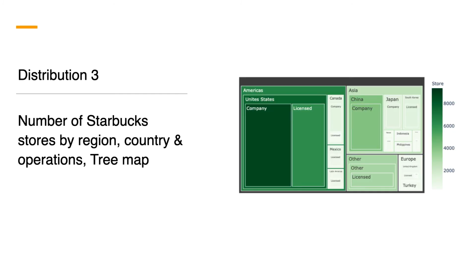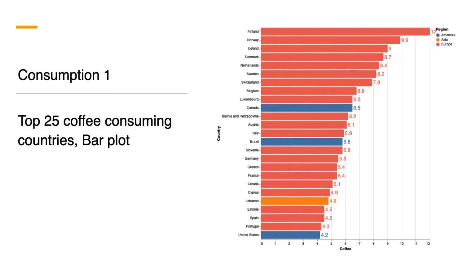This graph shows a tree map showing the number of Starbucks stores in the world as of September 2019. Three different levels of the hierarchy are used to show the number of stores by region, country, and operation style. More than half of American adults drink coffee every day.